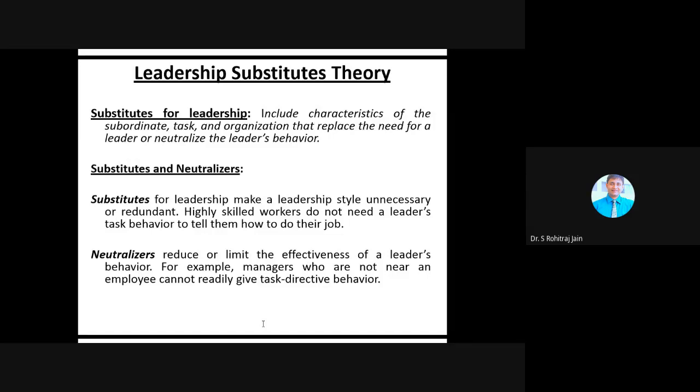Substitutes for leadership include characteristics of the subordinate, task, and even the organization that replace the need for a leader or neutralize the leader's behavior.